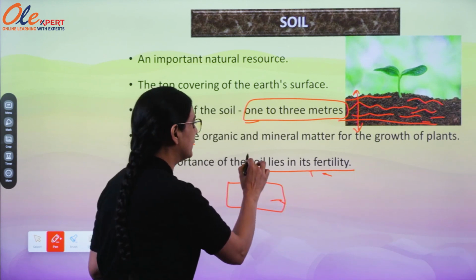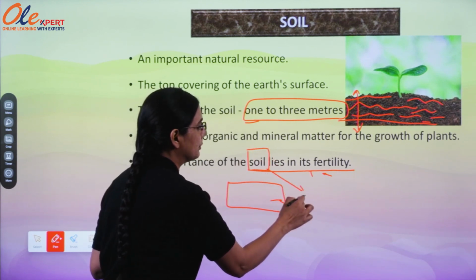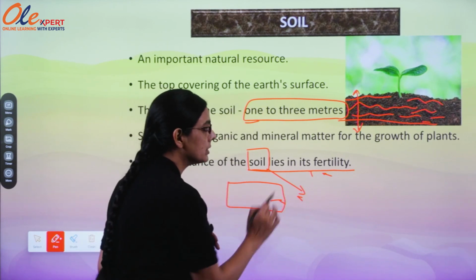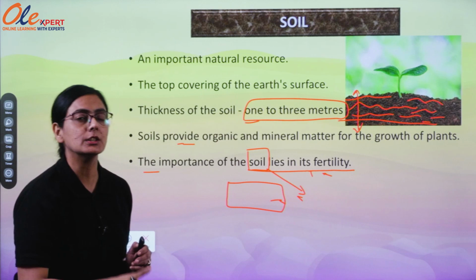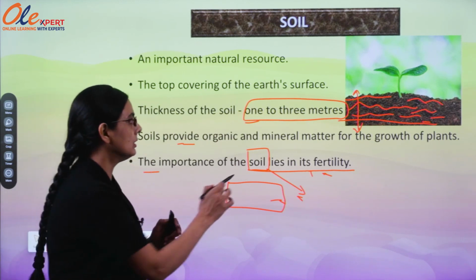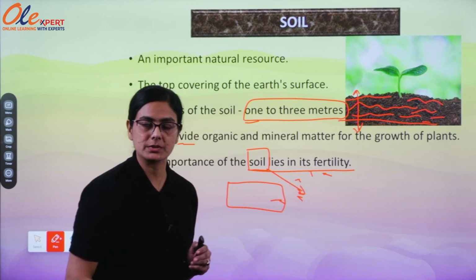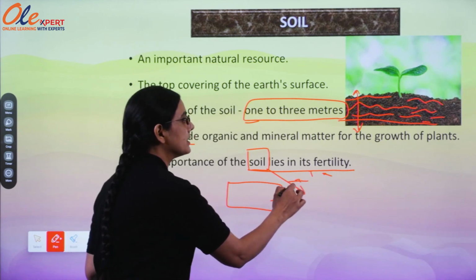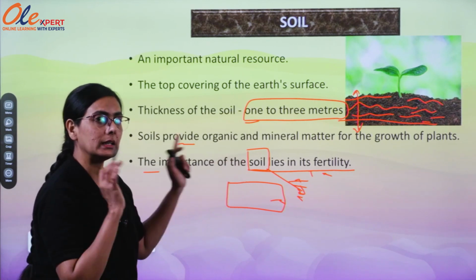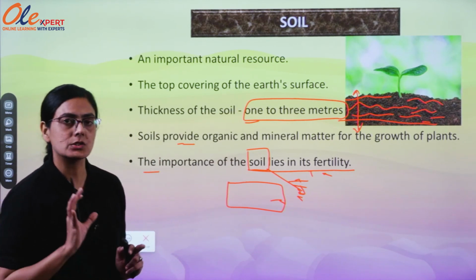If the fertility of the soil is good, then production of agriculture products will be higher, and it attracts the population also. If it is a barren land, the production of food crops will not be there, that's why it distracts the population. It depends upon the soil condition, the fertility of the soil.